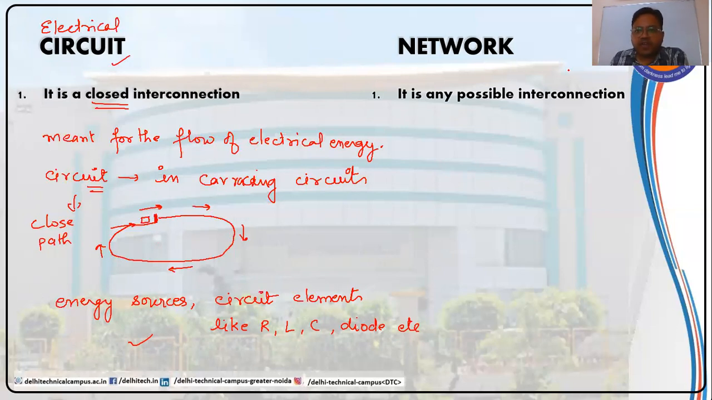Whereas network is any possible interconnection. Here, any means that the interconnection can be open or closed, whereas a circuit must be a closed interconnection. The network can be an open or closed interconnection.